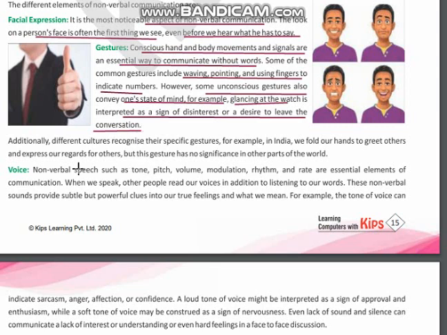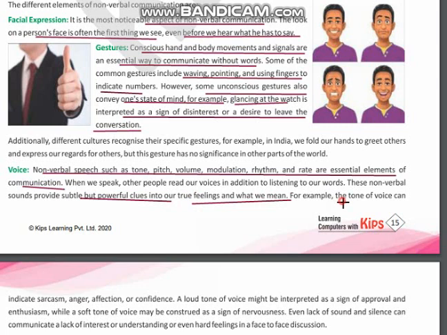So the third is voice. Non-verbal speech such as tone, pitch, volume, modulation, rhythm, and rate are essential elements of communication. When we speak, other people read our voices in addition to listening to our words. These non-verbal sounds provide subtle and powerful clues into our true feelings, what we mean.